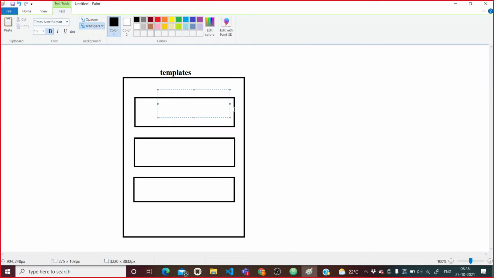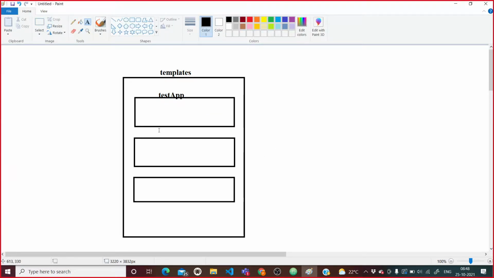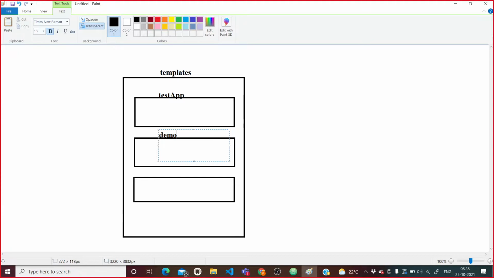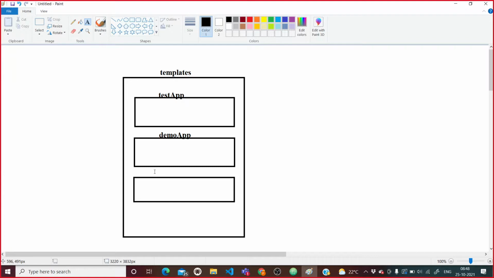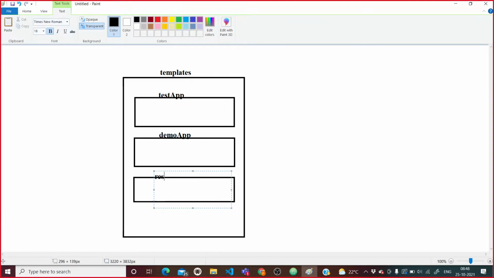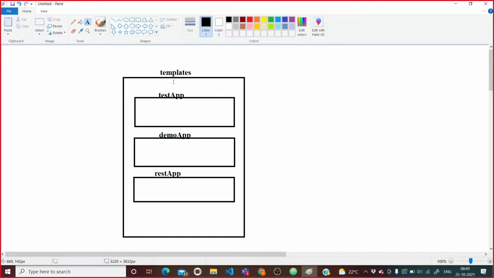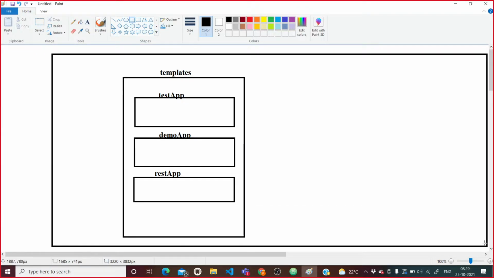It means that if there are three apps in our project, test app, demo app, and rest app, then we will create three template folders, one for each. So these three folders are of three applications in that particular Django project. How? Suppose that this is going to be your Django project.